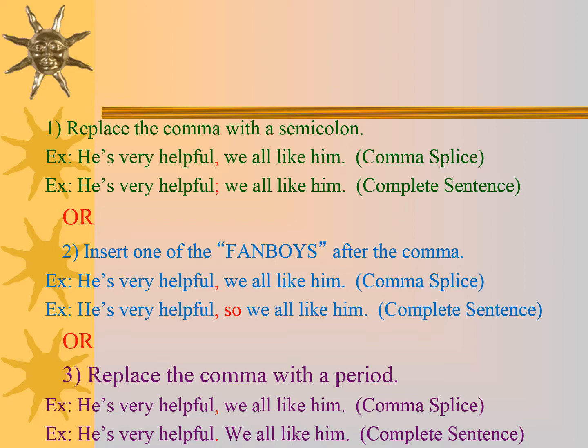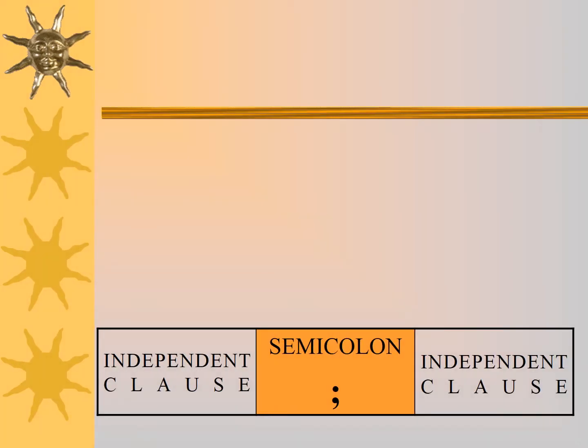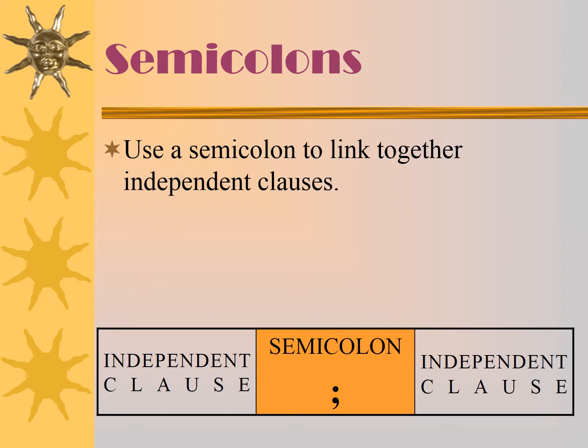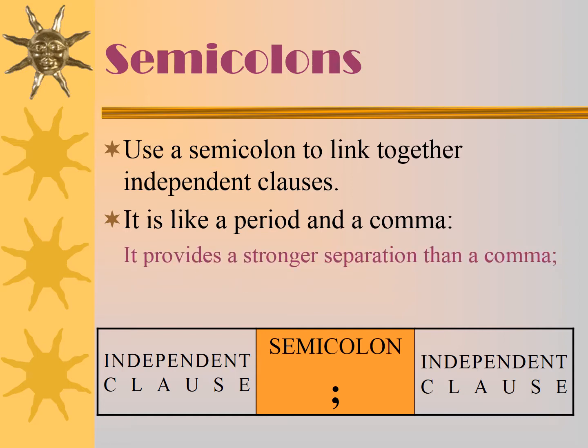Okay, let's move on to the next slide. The semicolon is used to link together independent clauses. It's like a period and a comma. It provides a stronger separation than a comma. We mentioned this previously. It's not a full stop like a period.